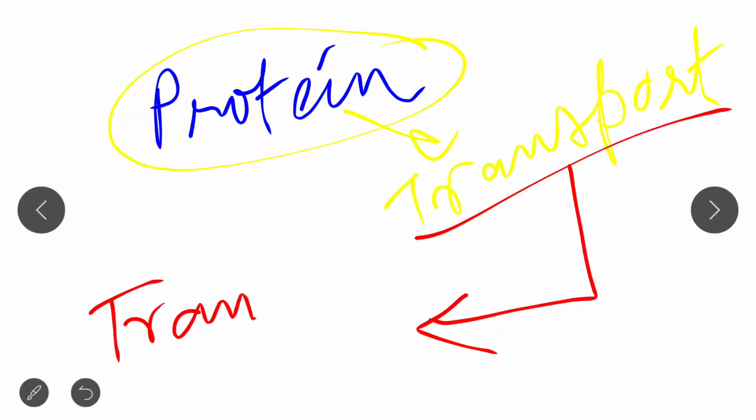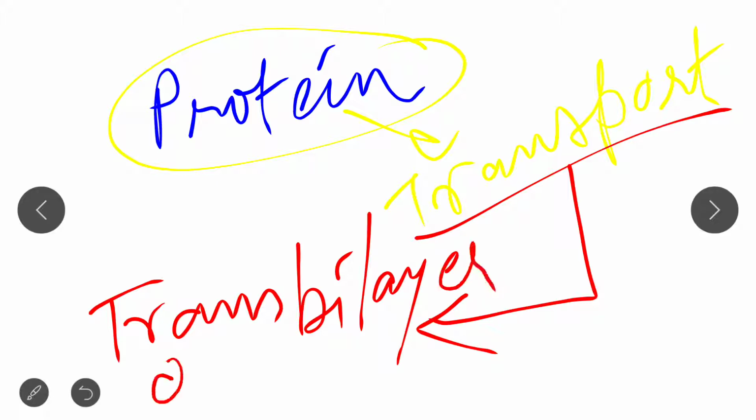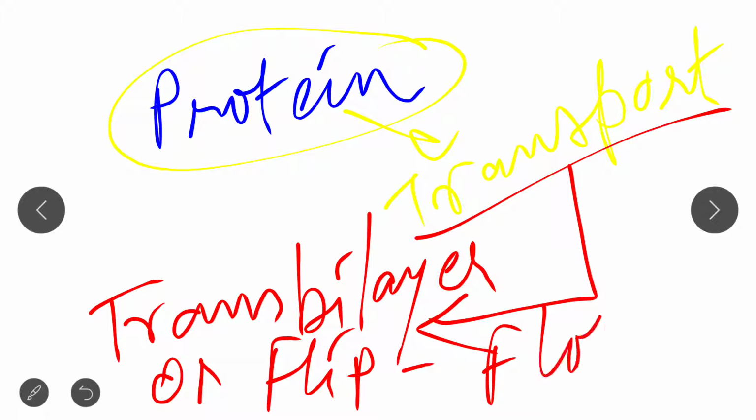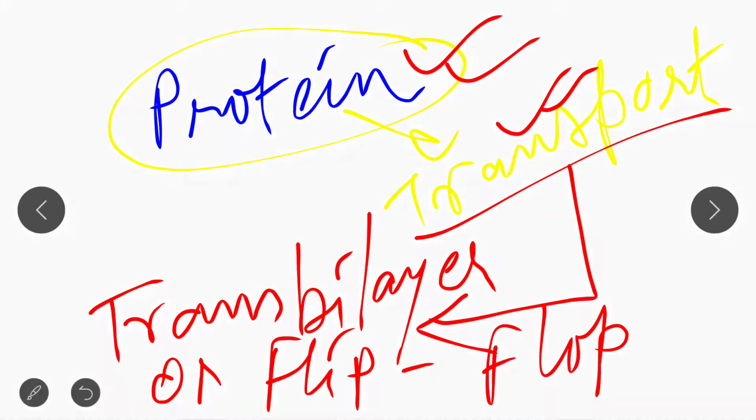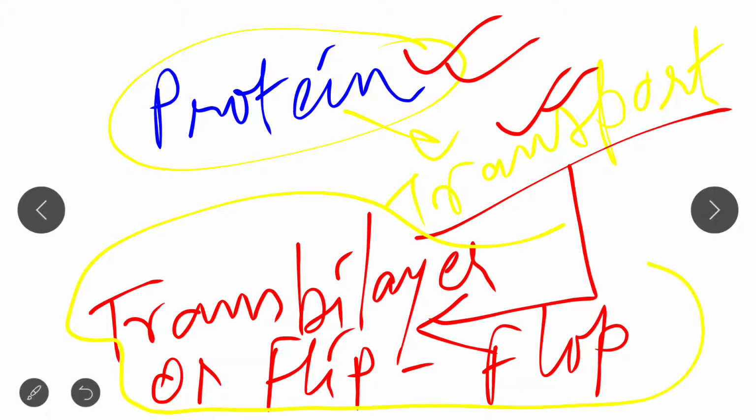It helps in transbilayer movement, or flip-flop movement. So flippase, floppase and scramblase are transport proteins, and these work by transbilayer movement of the phospholipid molecule either from the extracellular to the cytoplasmic leaflet or from the cytoplasmic to the extracellular leaflet.